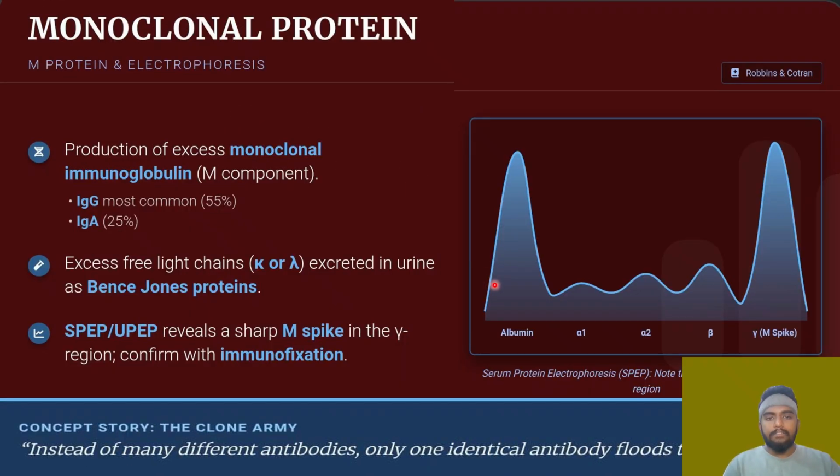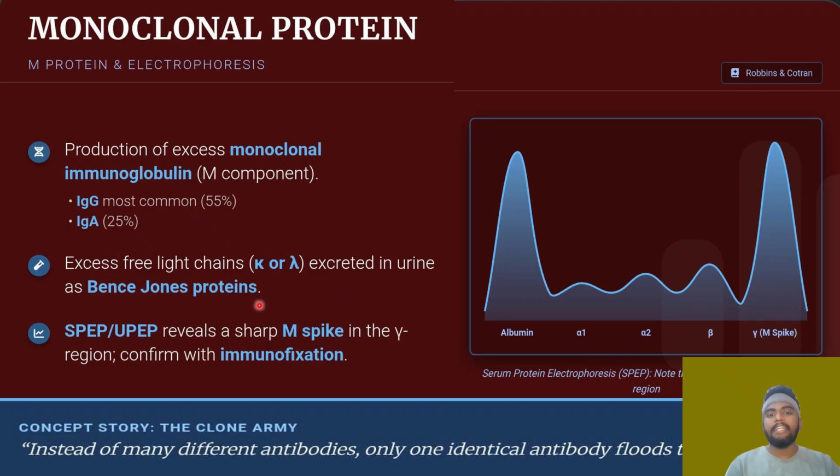And next one is monoclonal protein. So monoclonal protein is nothing but IgG, as I told, it is seen in most of the multiple myeloma cases, about 50%, like 55%, and IgA is 25%. Production of excess monoclonal immunoglobulin component and excess free light chains, that is kappa or lambda, excreted in the urine as Bence Jones protein. So what are the excess free light chains? Kappa and lambda, which are excreted as Bence Jones proteins in the urine.